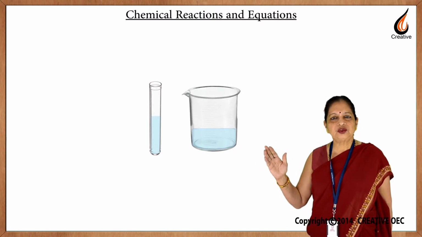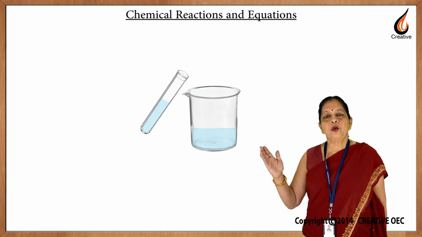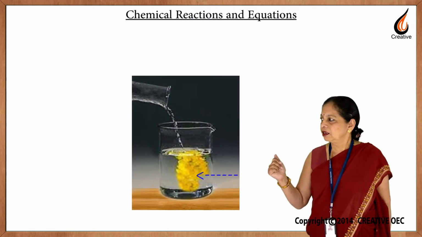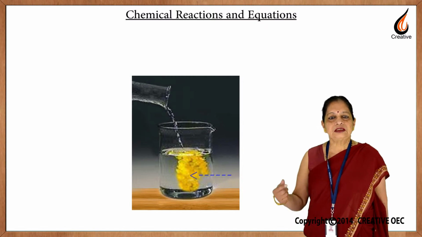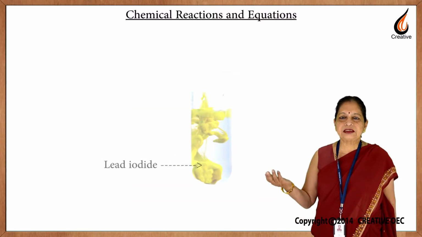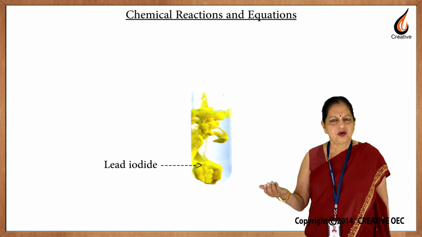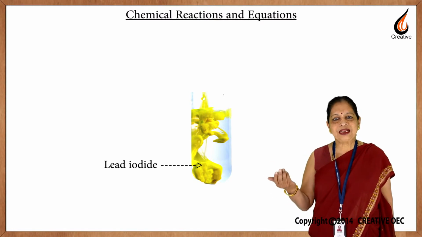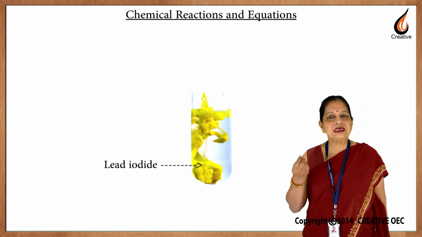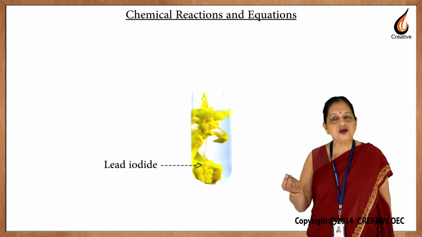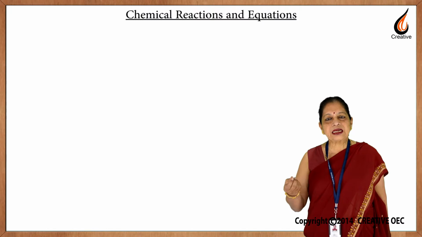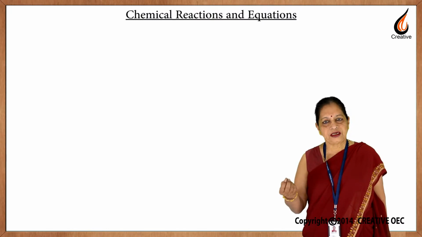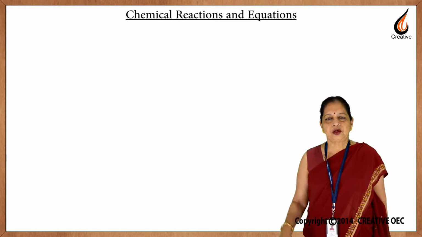So, when we mix these two colorless liquids, we see a yellow precipitate being formed. This yellow precipitate is lead iodide. What is the meaning of precipitate? A precipitate is a substance that does not dissolve in a liquid. So, it is actually a solid, insoluble solid.